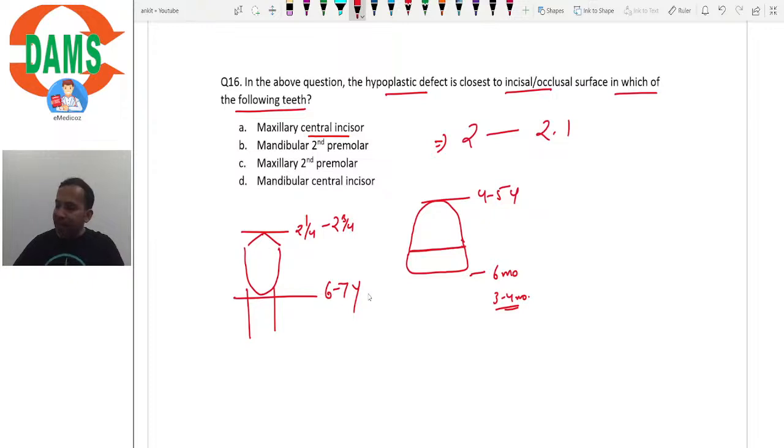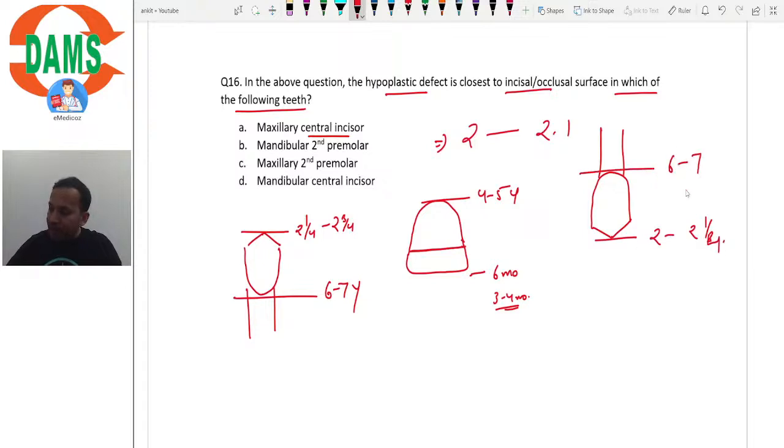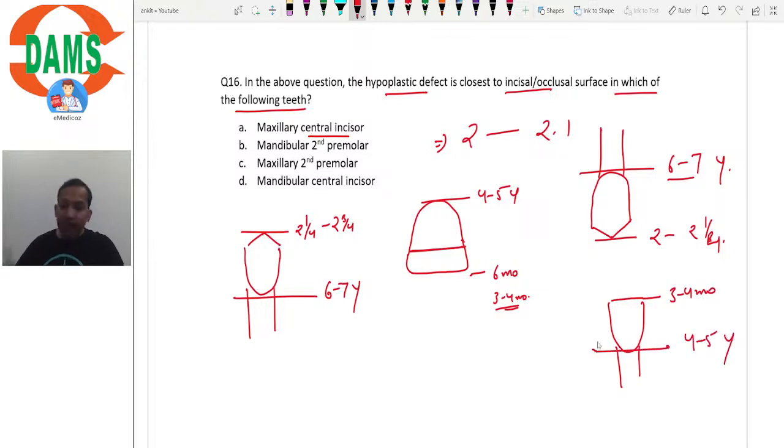What about the maxillary second molar? The maxillary second molar, it initiates at about 2 to 2.25, and it completes at about the same age, that is 6 to 7 years. And mandibular central incisor, same as maxillary central incisor, would initiate at 3 to 4 months and would complete at 4 to 5 years, isn't it?